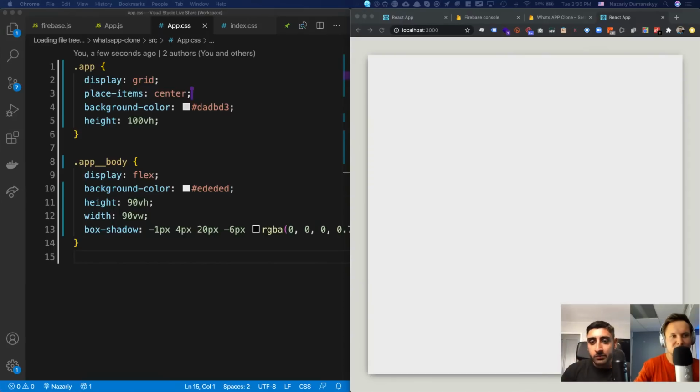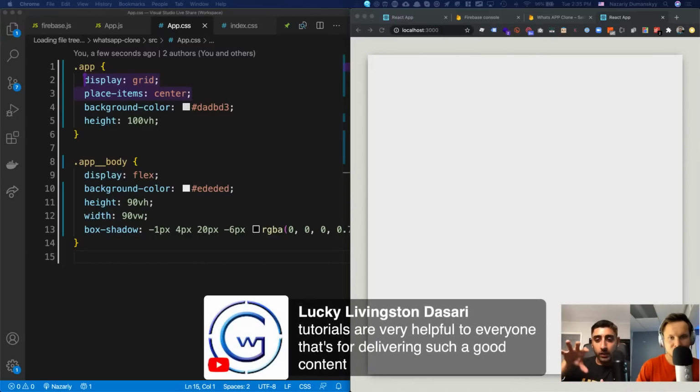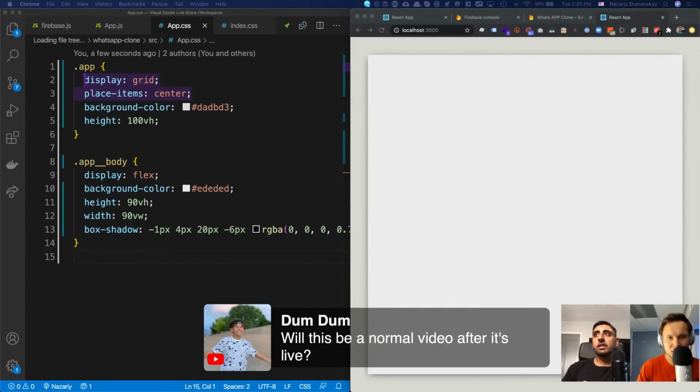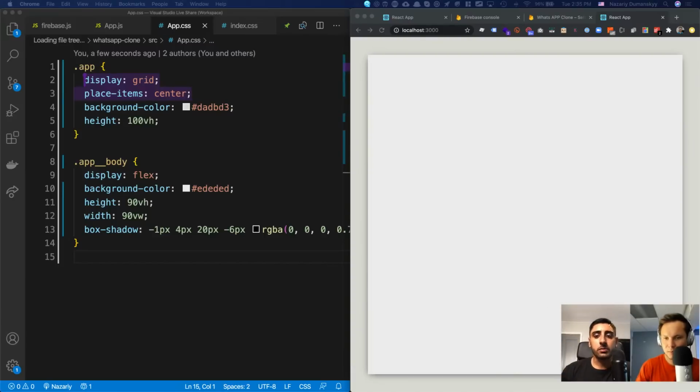Wait, so is this kind of like display flex, but just a new way to do it? Did this come out after display flex or something? I'm not sure when it came out, but I was watching a Google video talking about the different display methods, and display grid was one of them. The grid is obviously CSS grid, but I didn't know about place items center. Whatever child element you have in the container, it will center it vertically and horizontally. Got it. Which is really nice because usually you have to mess around with all sorts of margin and rubbish like that.